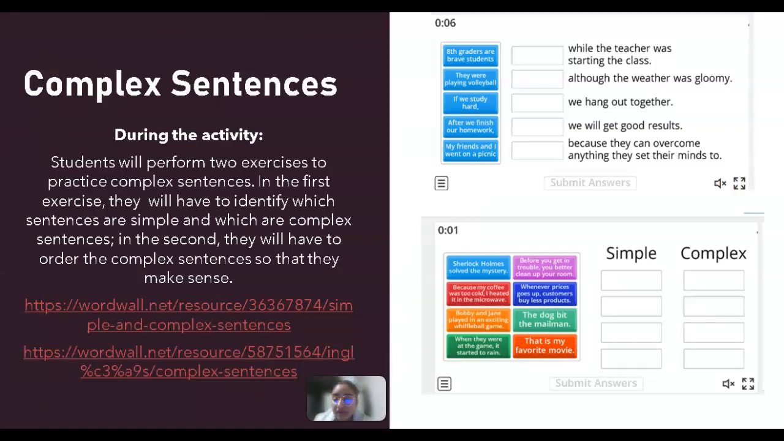During the activity, complex sentences will be practiced through 2 exercises. In the first activity, they will identify whether it's a simple sentence or a complex sentence. And in the second activity, they must order the complex sentences so that they make sense.